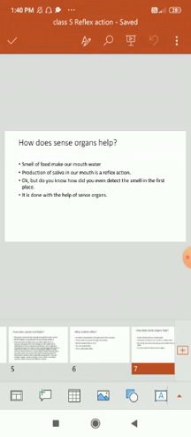How do sense organs help? The smell of food makes our mouth water. Production of saliva in our mouth is a reflex action. See, children, when you are very fond of something, like eating cakes, if you see that thing, you feel it is very delicious and automatically your mouth is going to have some saliva. This is also mainly due to the reflex action.